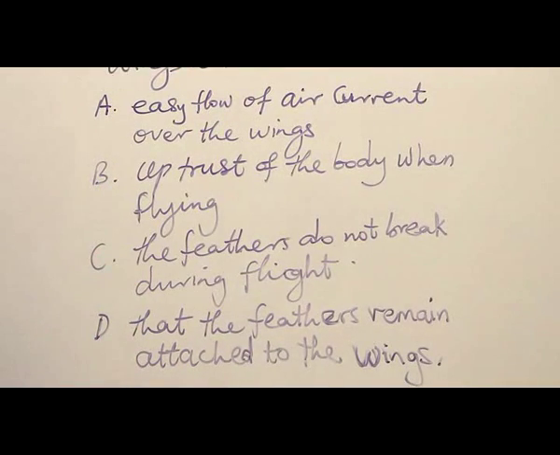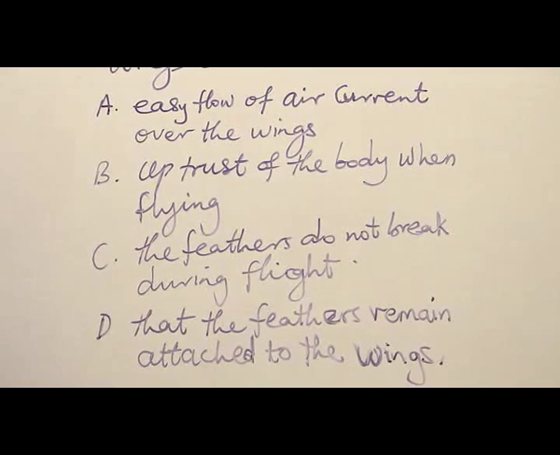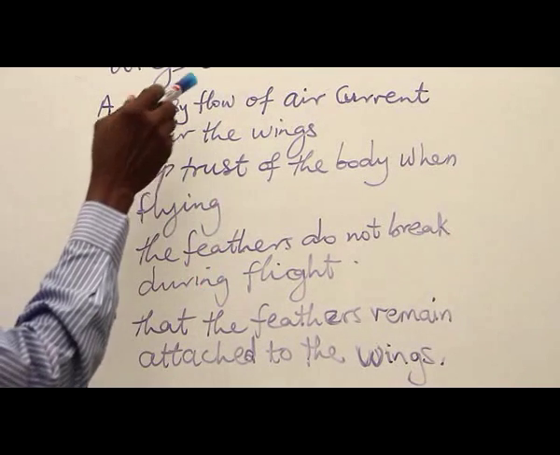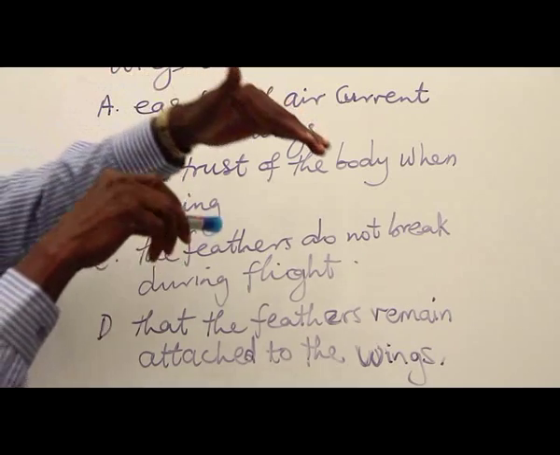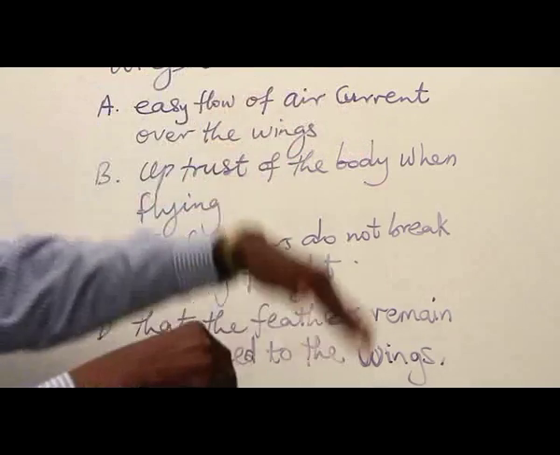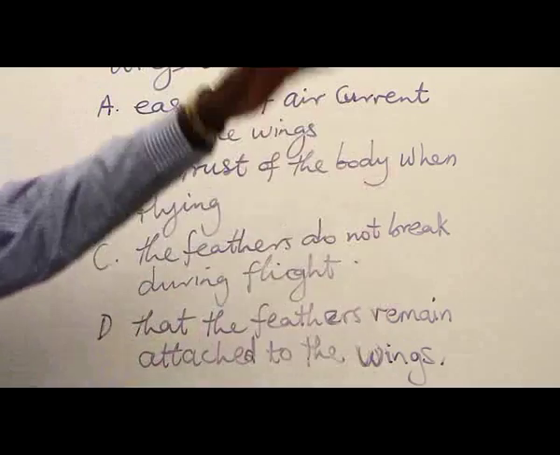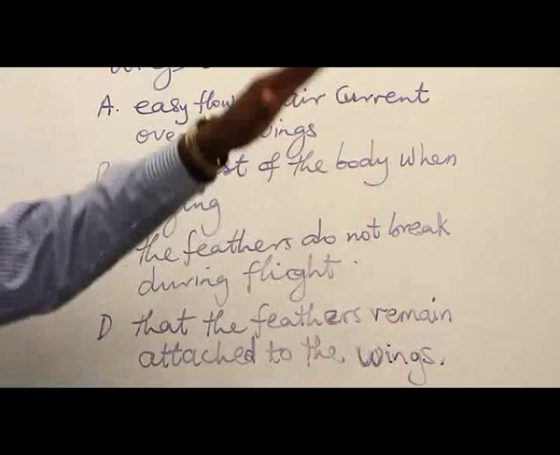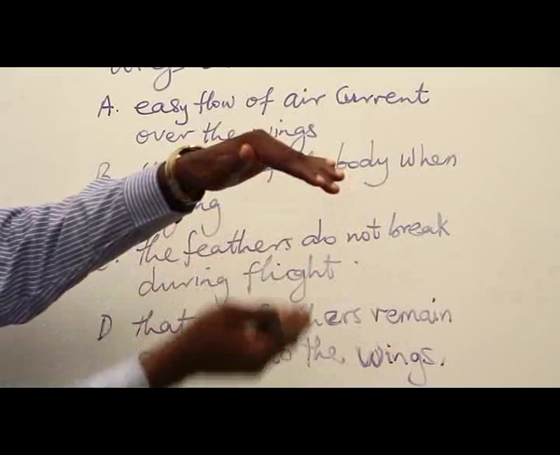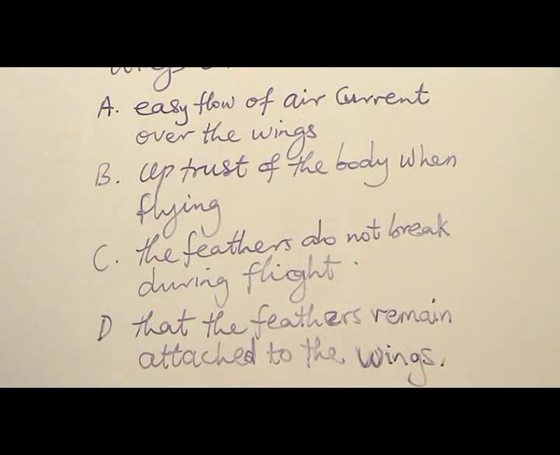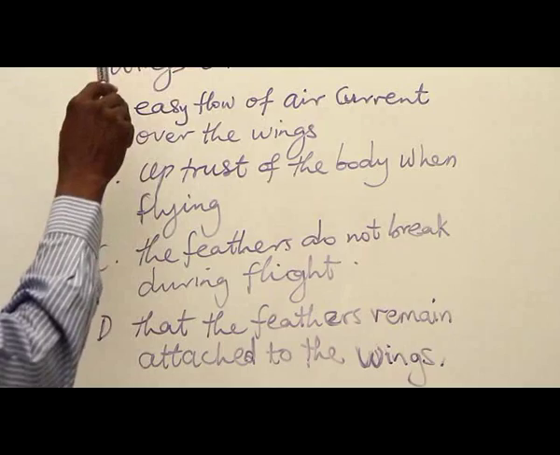Concave nature, that is, we have concave lens. So in that case, the concave nature of the feather, when the bird is flying, when it's flapping the wings down, the air thrusts the body up. That is the design of the wings.